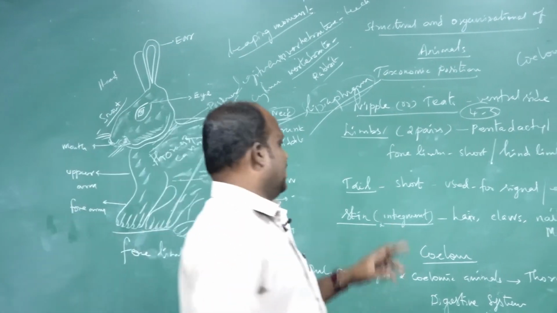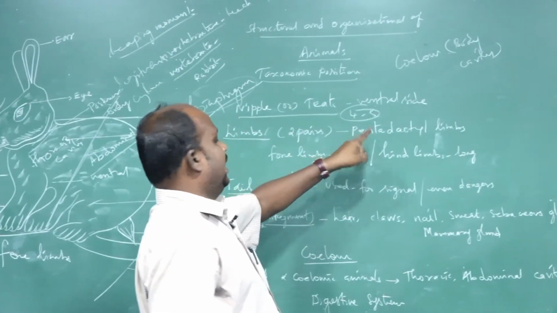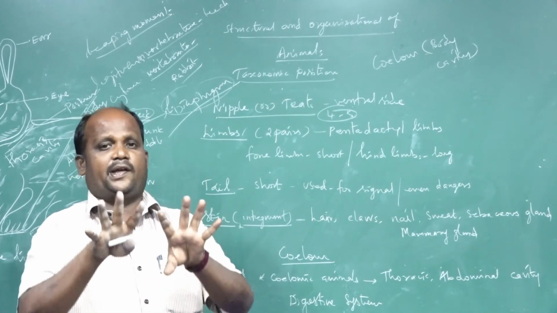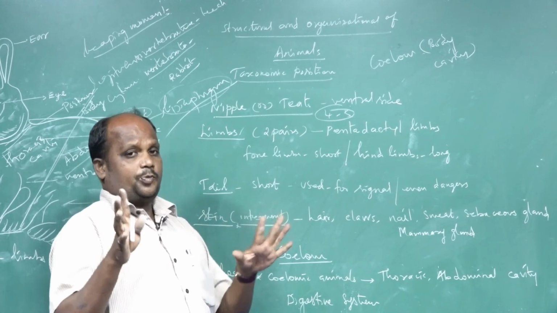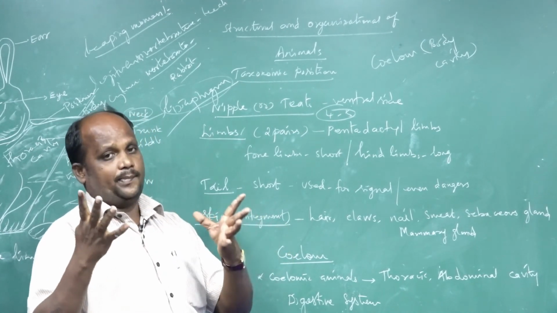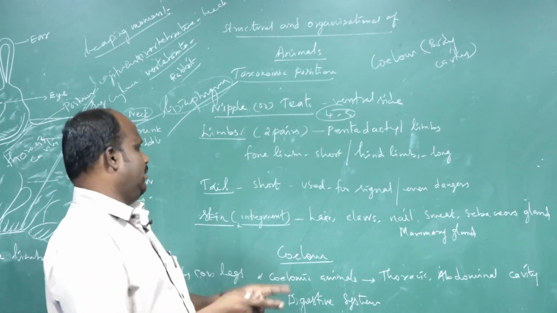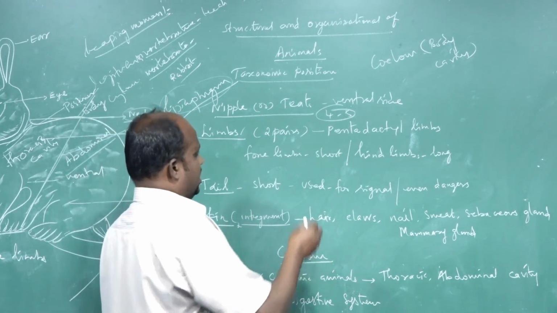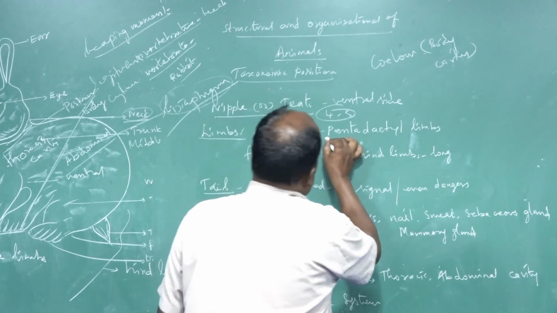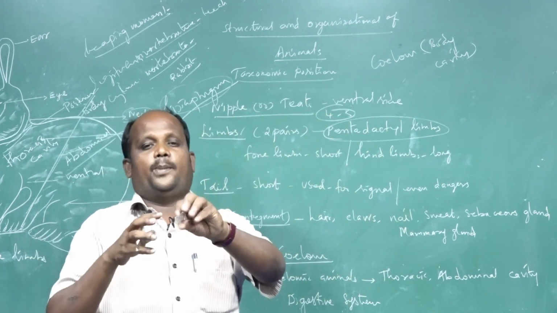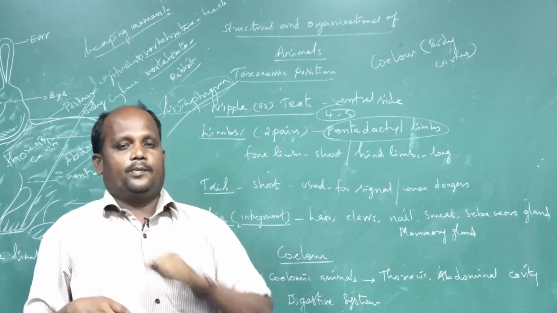Next is the body structure of the limbs. Two pairs of limbs are there, and at the end of the forelimbs and hind limbs are the digits, I mean the fingers. The digits are pentadactyl limbs, I mean five fingers are there.